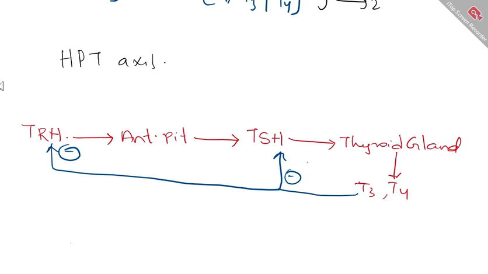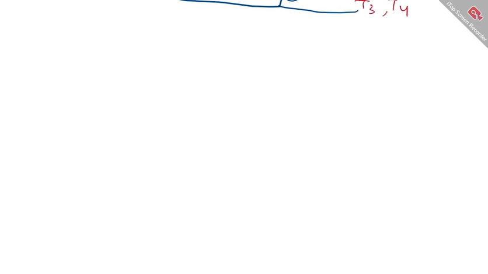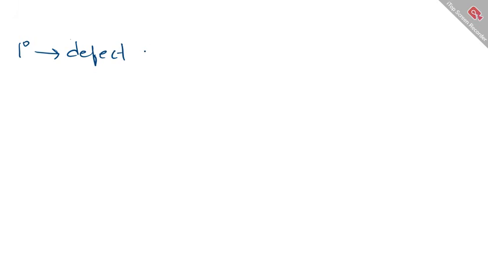Depending upon the anomaly in this axis, you either have a primary or a secondary disorder, which we are going to discuss in detail. Remember, any primary is something where the defect lies in the organ or gland we are discussing. Here we are discussing the thyroid gland, right?